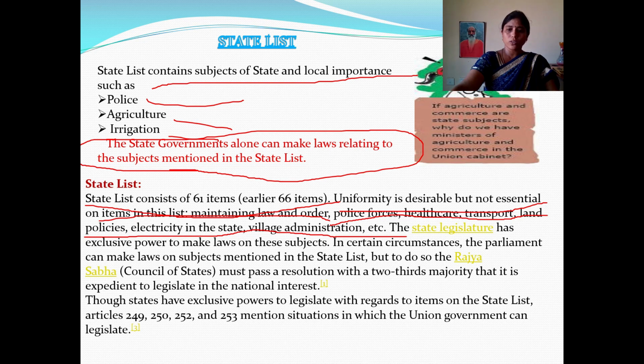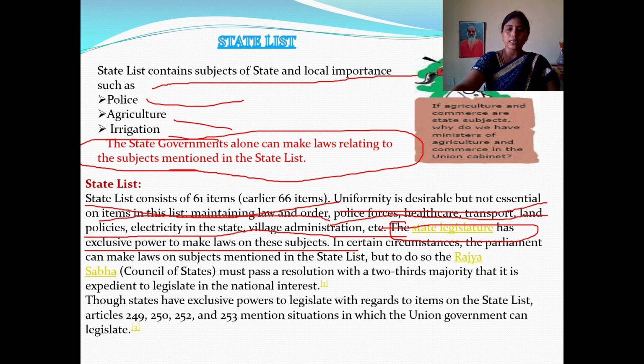All these things are under the control of our state government list. Who has the powers? The state legislature. Our MLAs, our ministers, and our chief minister, with prior information to our governor, can make new laws regarding this state list.